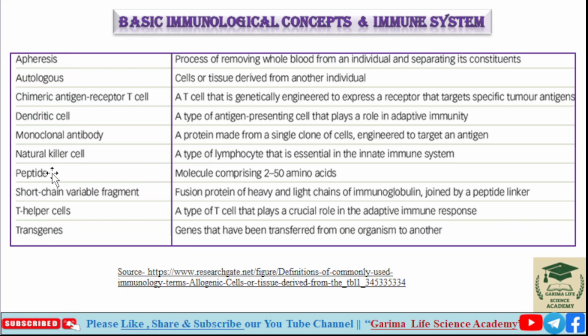Next, what is a peptide? A peptide is a molecule comprising 2 to 50 amino acids. So a molecule comprising 2 to 50 amino acids is known as a peptide.